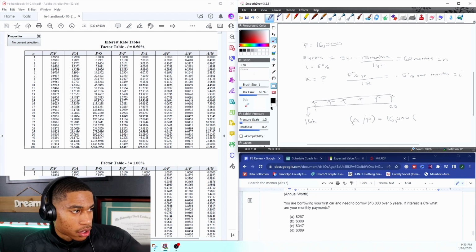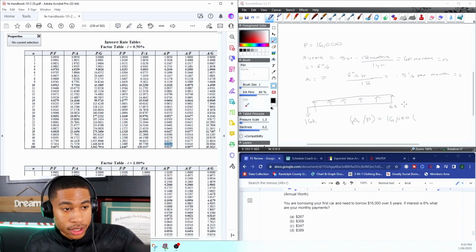We're looking for find A given P for 60 months. So I'm literally coming to my table. N is 60, and we want to find A given P. Yep. So if you can see that there, our number comes out to 0.0193.